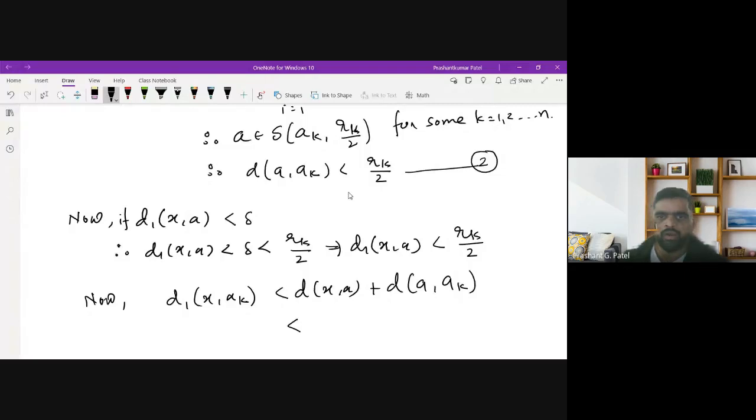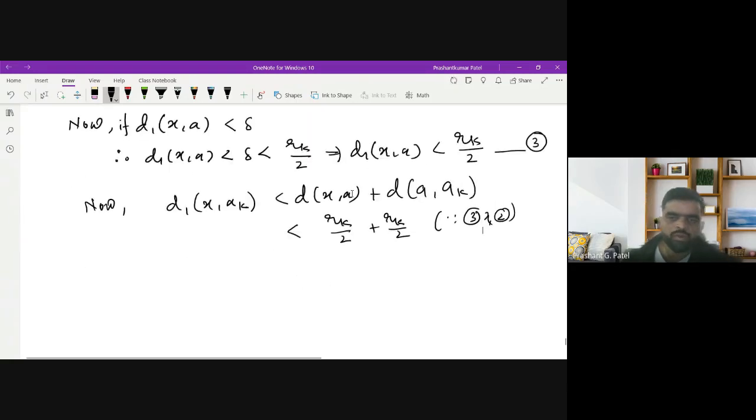We did d1(a, ak) in statement 2, and calling the previous result inequality 3, this is rk/2 plus rk/2, because of 3 and 2. So this is equal to rk. That means d1(x, ak) is less than rk.